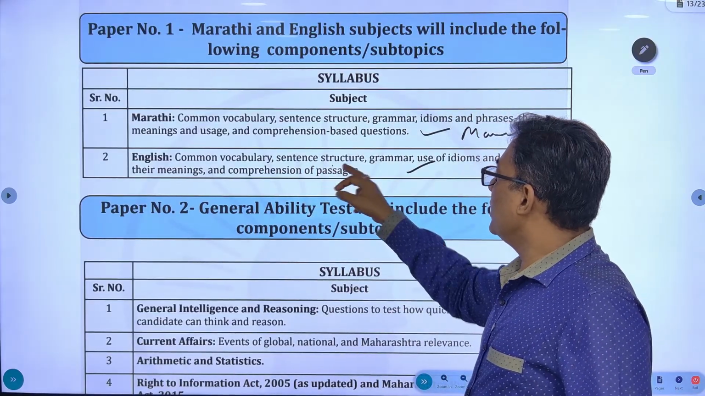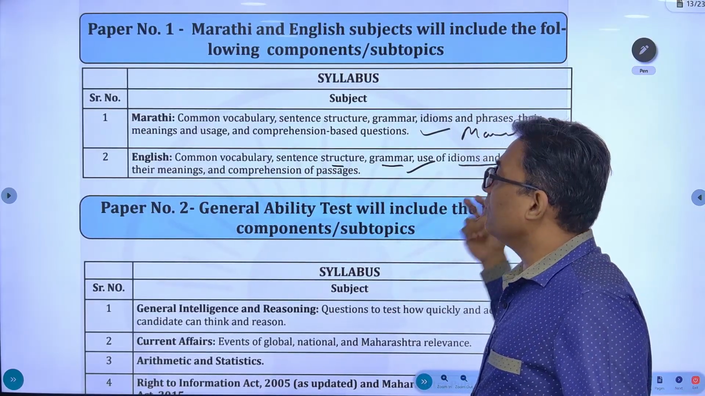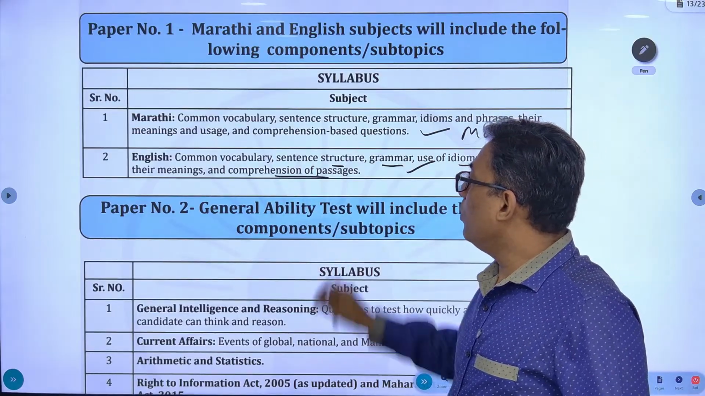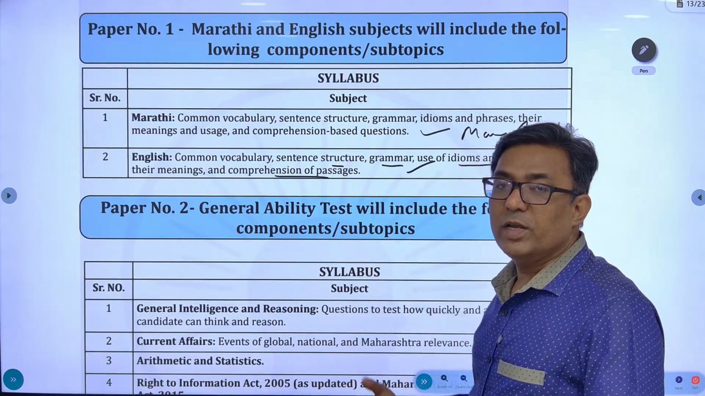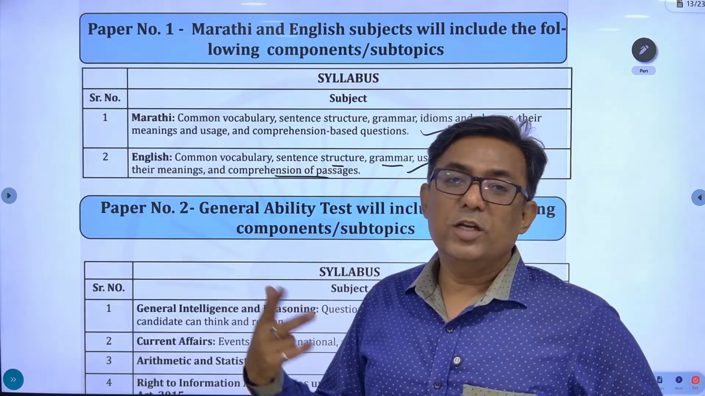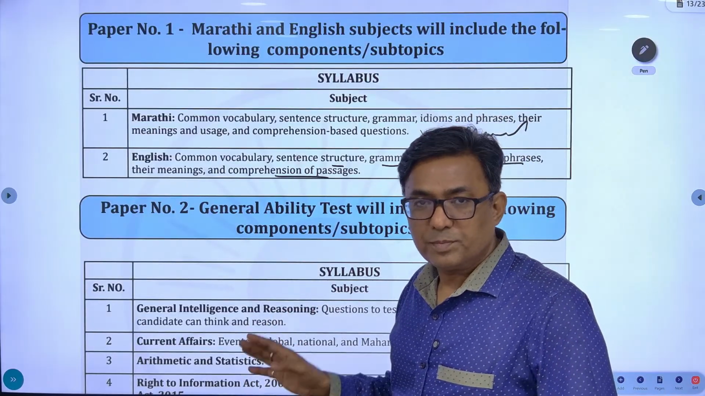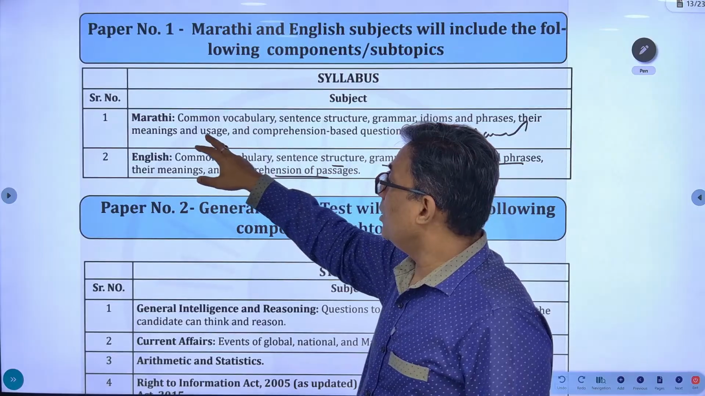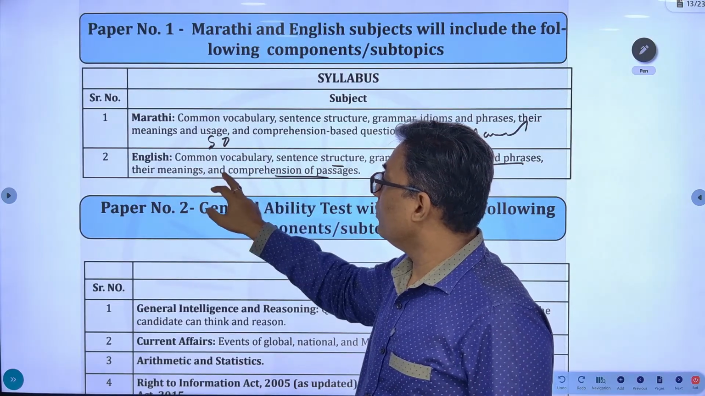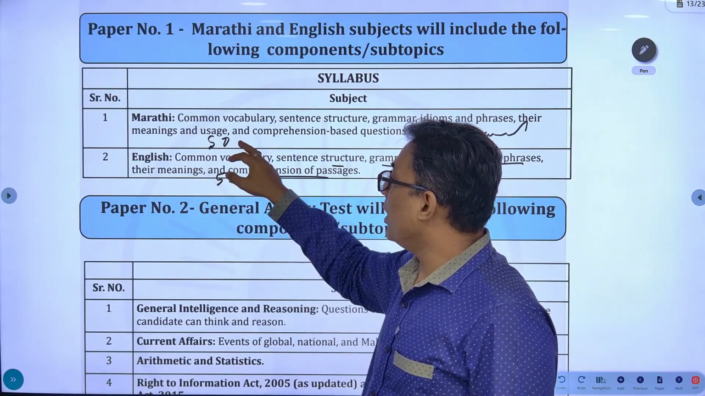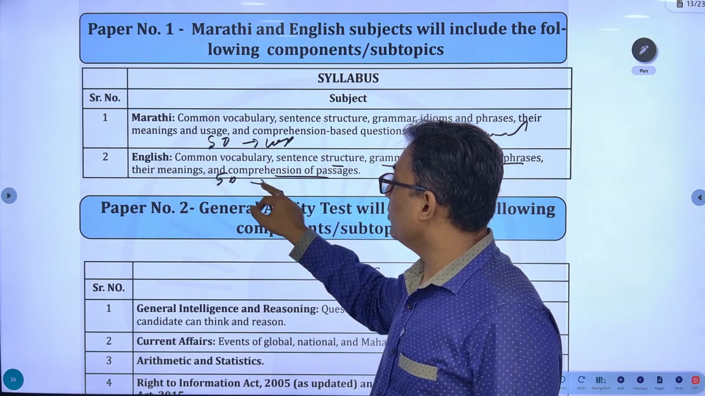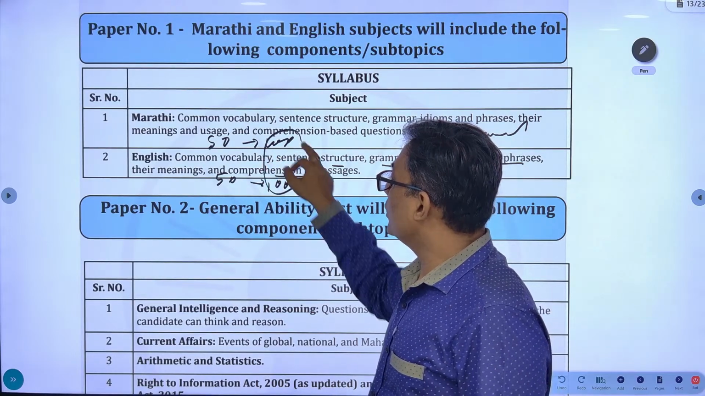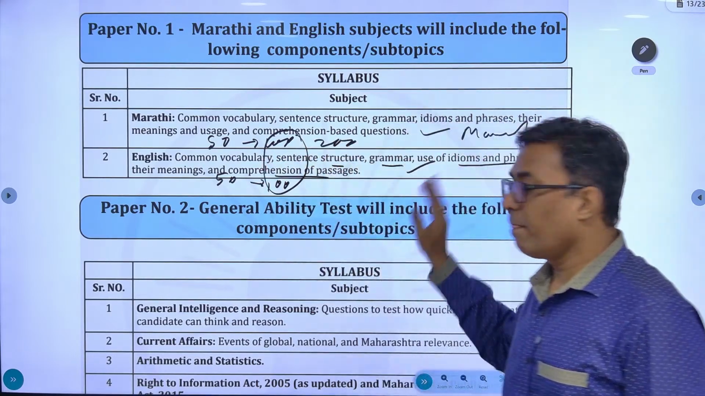Common vocabulary, sentence structure, the grammar part, use of idioms and phrases, their meanings, and comprehension. A passage would be given and questions would be asked on that passage. For English and Marathi, the syllabus is the same. Okay, that is first paper, 50 questions with respect to Marathi, 50 questions with respect to English, and the marks would be 100 marks for Marathi and 100 marks for English. So total first paper is 200 marks.